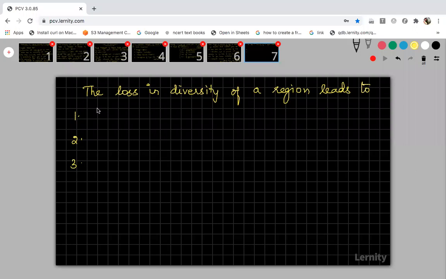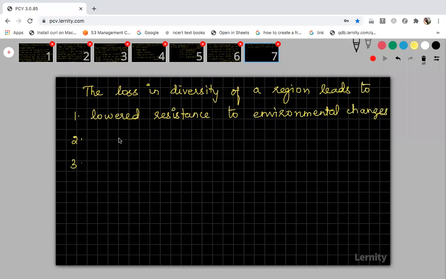The first one, it will cause lowered resistance to environmental changes. The loss of biodiversity in a region leads to lowered resistance to environmental changes.